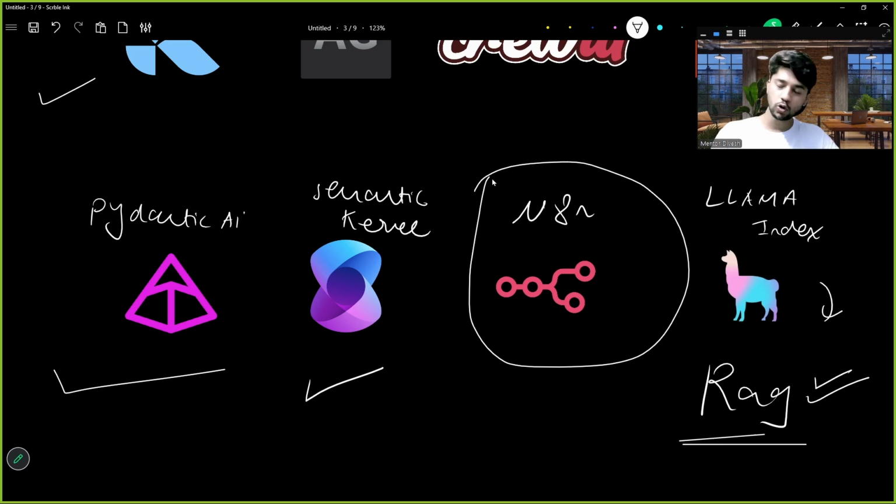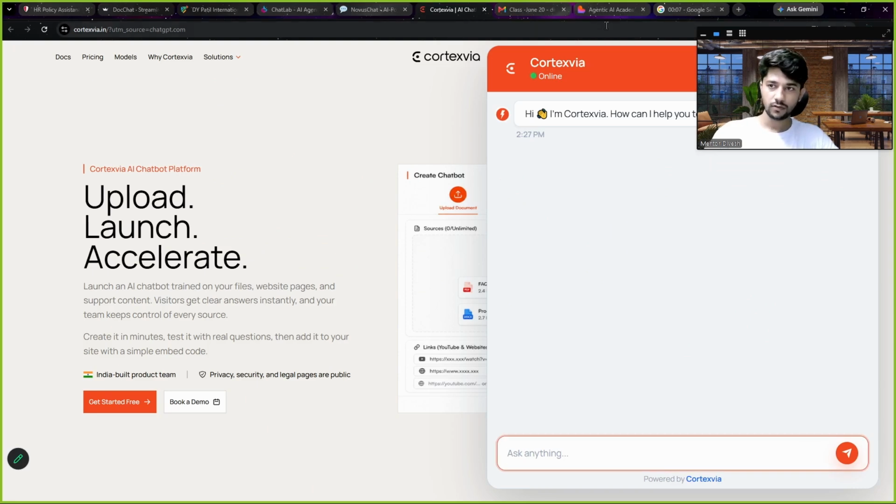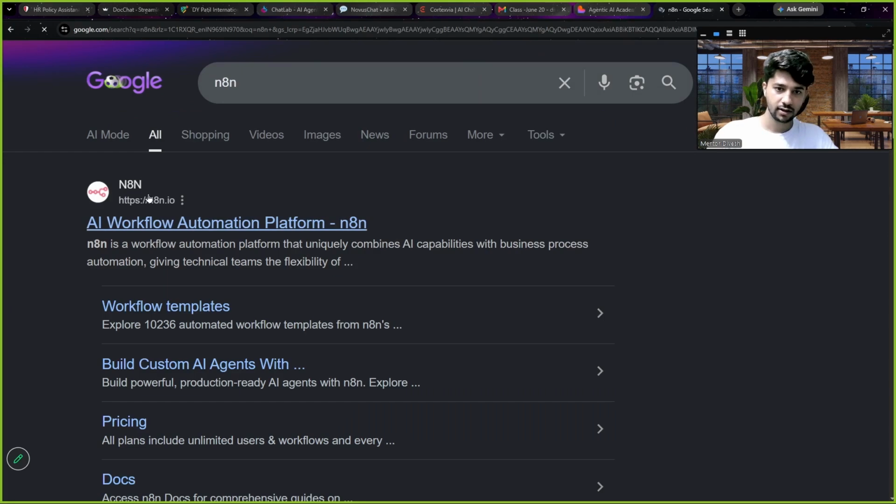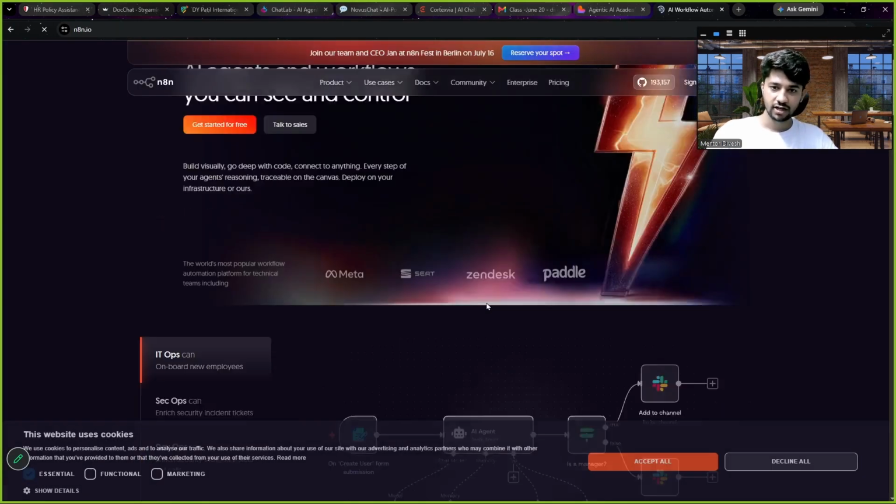n8n is a no-code tool when you don't want to use code and you want to make quick prototypes without code. That is when you go for n8n. Okay. Let us search n8n. See, n8n.